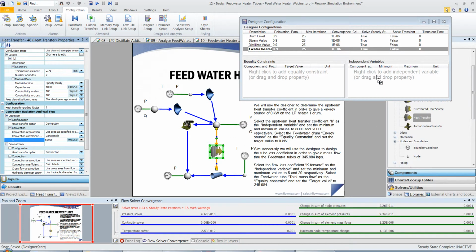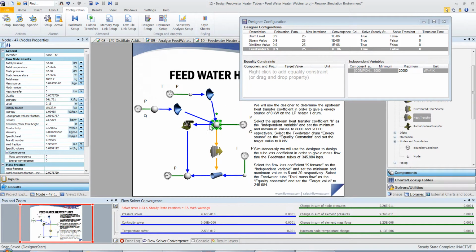We're going to vary this between 8,000 and 20,000, and the target value is going to be the energy source of the drum. We want that to be 0.